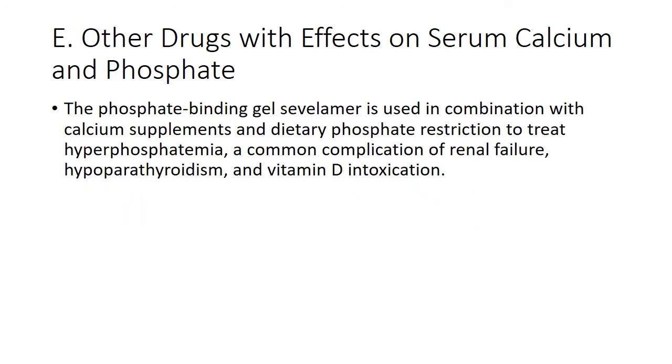The next drug is the phosphate binding gel like sevelamer. It is used in combination with calcium supplements and dietary phosphate restriction to treat hyperphosphatemia, a common complication of renal failure, hypoparathyroidism and vitamin D intoxication. That was all about your non-hormonal agents that affect bone mineral homeostasis.